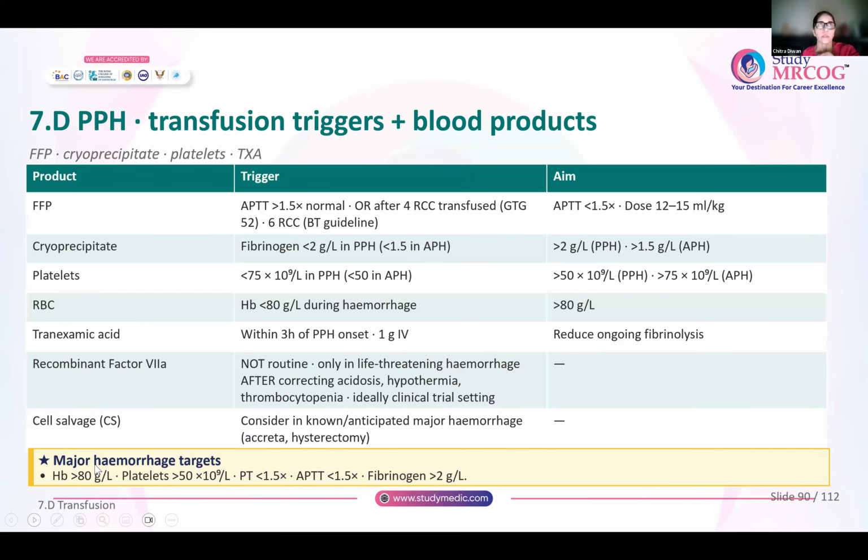Now, what are the triggers for transfusion? So, fresh frozen plasma, you will give if the coagulation profile is altered.